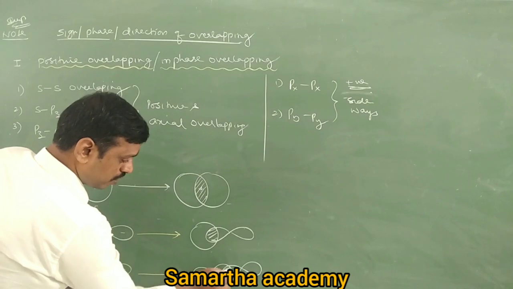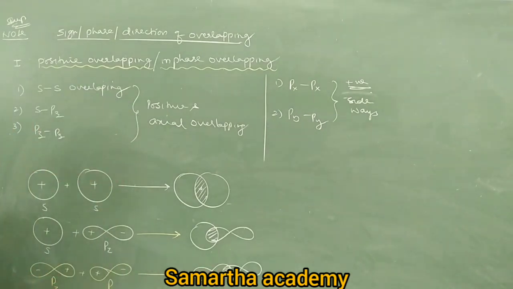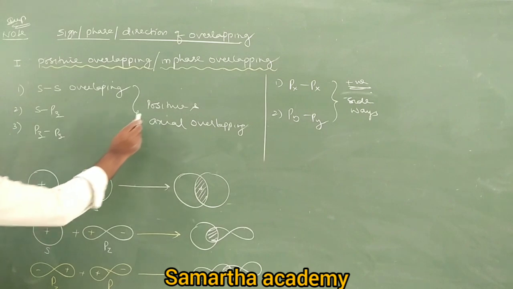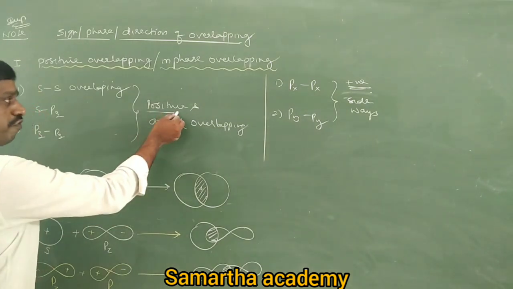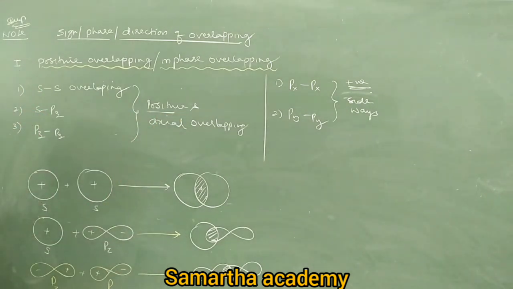That is a d orbital. So this is PZ PZ axial overlapping. Come on, tell me. Here the question is this: why are they called positive or in-phase axial overlapping? We understood why they are called axial overlapping. Why? Because all three overlappings take place along the internuclear axis.